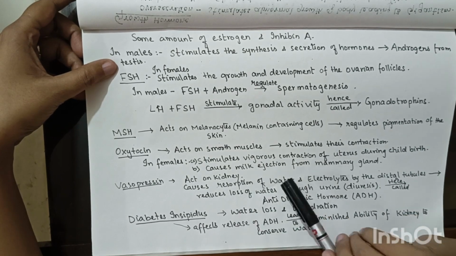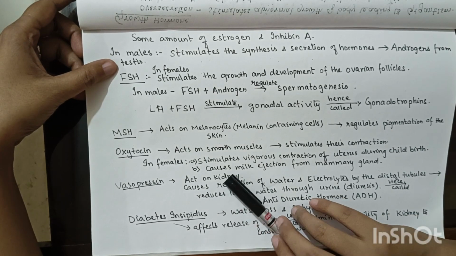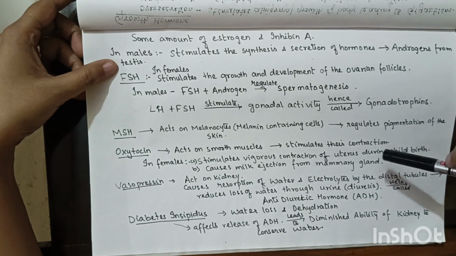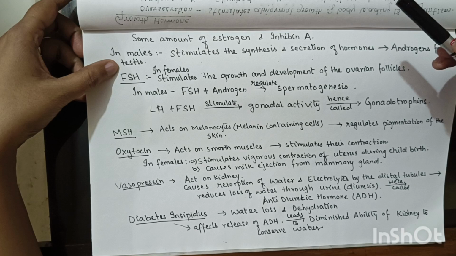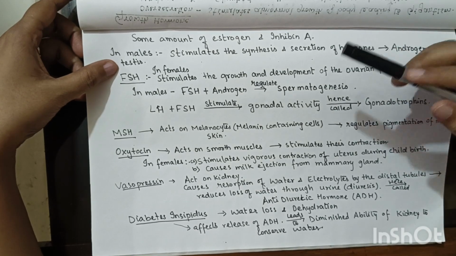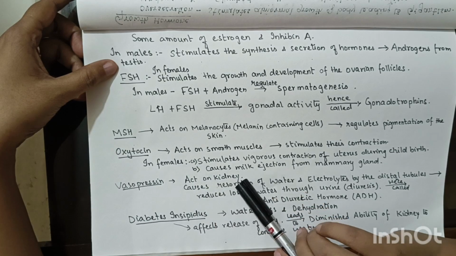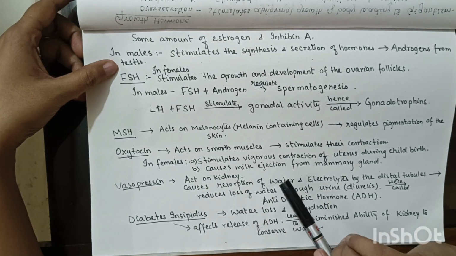In the mammary gland also it has an effect, that is it will cause milk ejection from the mammary gland. We saw that prolactin will help in the growth of the mammary gland and formation of milk in them, but oxytocin will actually cause the ejection of the milk from the mammary gland.